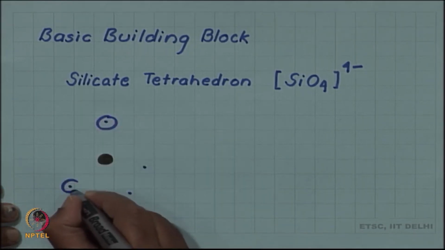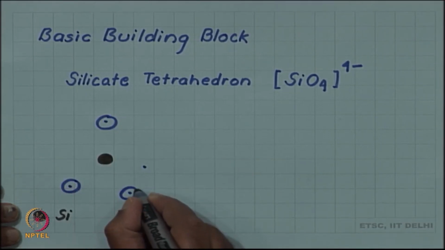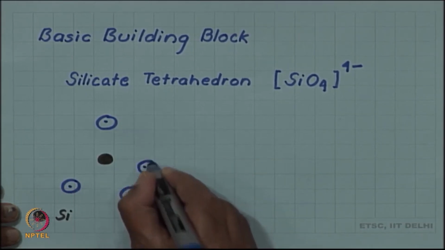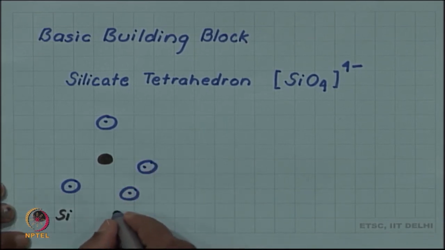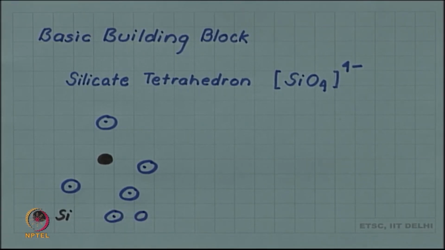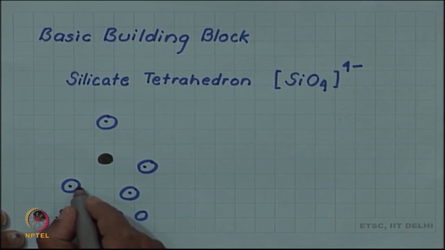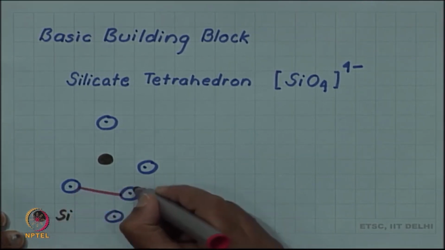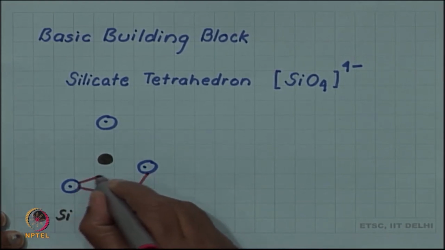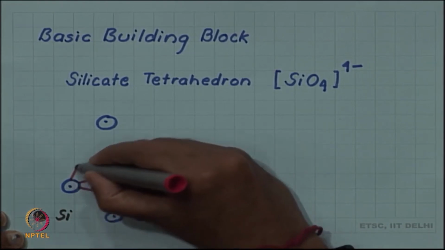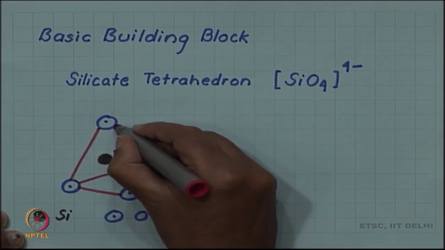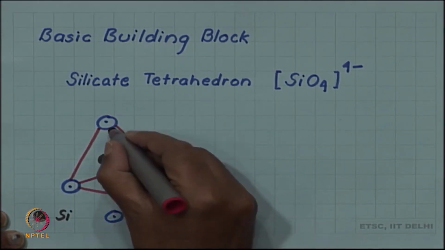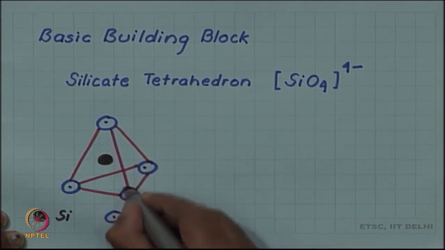So, these are oxygen atoms, and these oxygen atoms are sitting at the corners of a tetrahedron. If I outline the tetrahedron, let me do it in red. If I join these oxygen atoms in red, we will get the outline of the tetrahedron from which it gets the name.